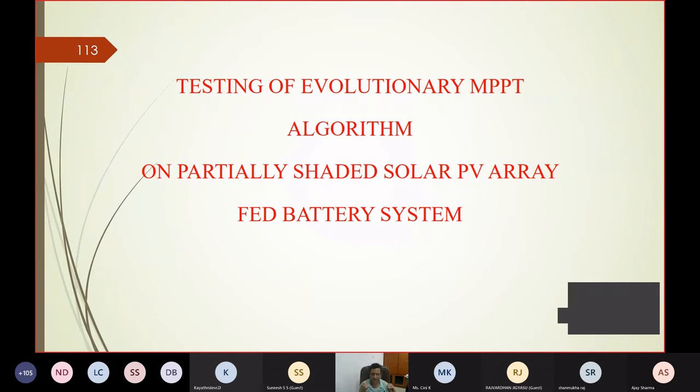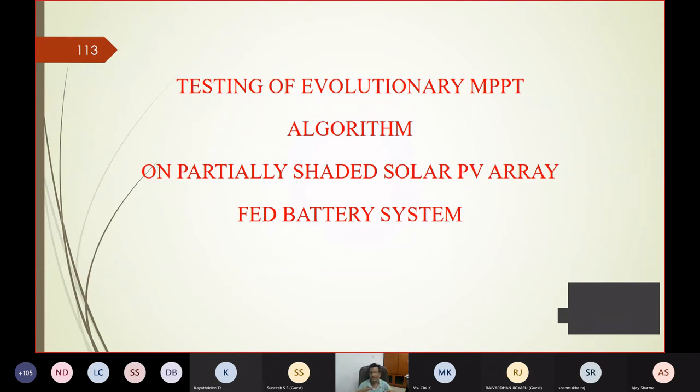My only request and suggestion to all of you who are doing research: there are two important aspects. One aspect is your problem domain. You define your problem domain. Look into the complexity of the problem. Look into the necessity, what you want. Then choose your soft computing or computational intelligence or evolutionary intelligence technique. It's not that the problem is very simple and you go for a very complicated method to solve it. No. So look into your expertise.